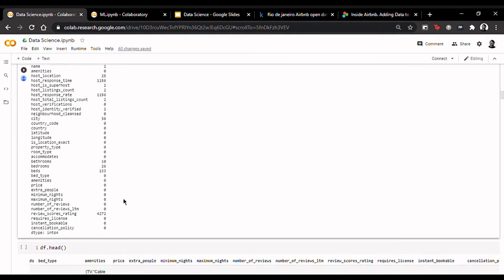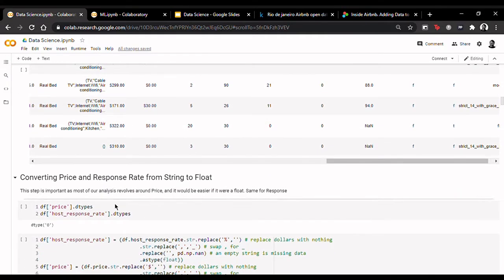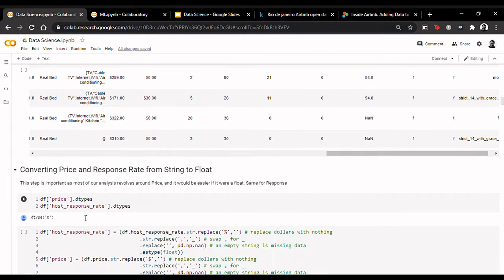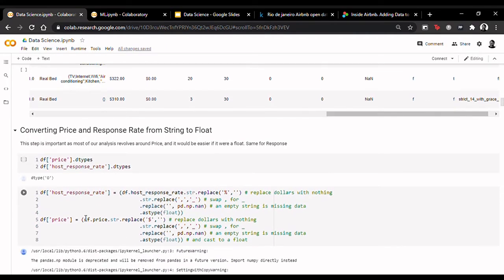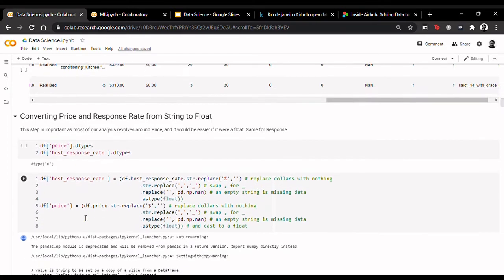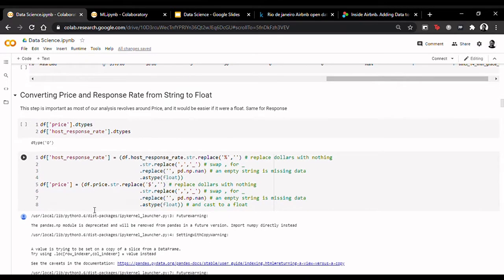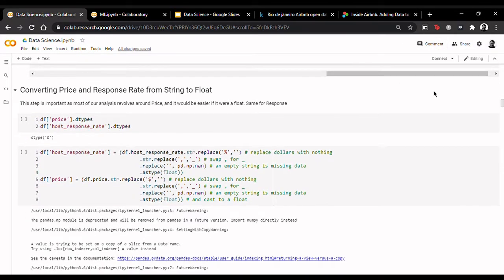In the dataset, price and host response rate are of the data type object, but these attributes need to be in float to perform analysis. Thus, we convert them to float using str.replace, which replaces any $ sign with an empty string and converts the value to a float type. Now that we know which attributes have null values, and have converted price and host response rate into a format acceptable for manipulation, we can proceed to clean the dataset.